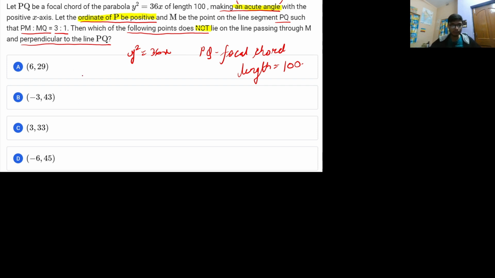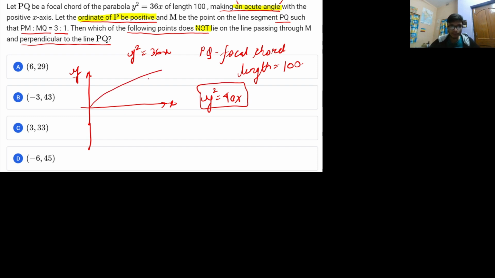Let me recap a little bit about the chapter of parabola. The very general form of a parabola is y square is equal to 4ax. For this parabola, the focus is at (a, 0), and the length of the focal chord is basically equal to 4a, because the end points of the focal chord are (a, 2a) and the other end is (a, minus 2a).